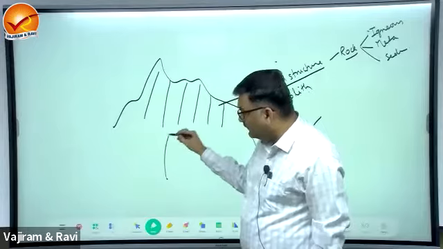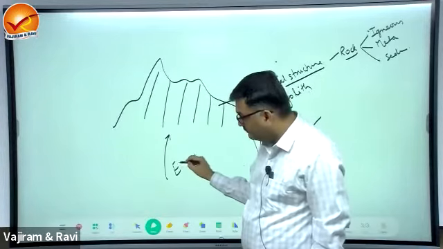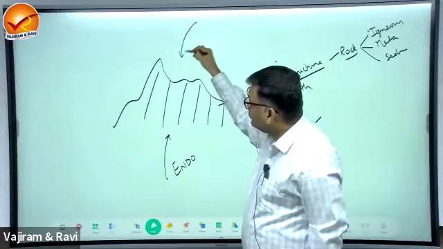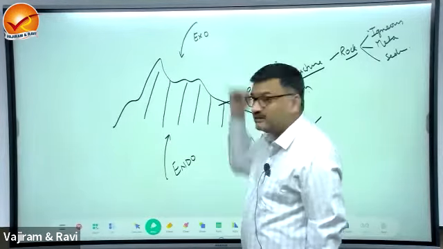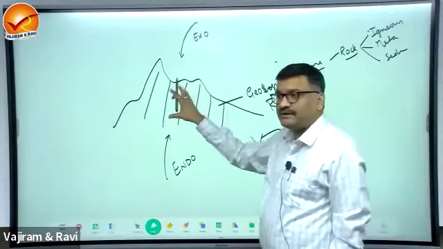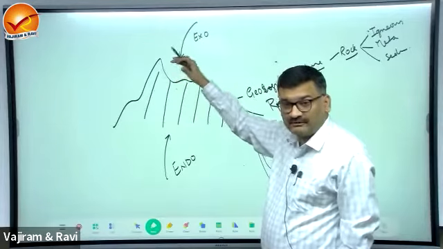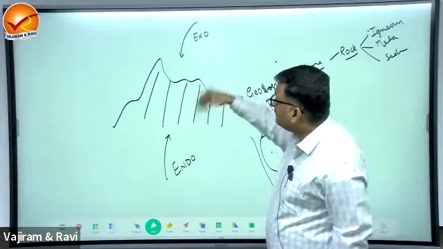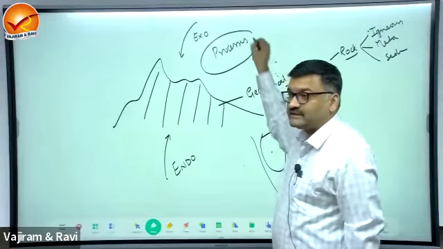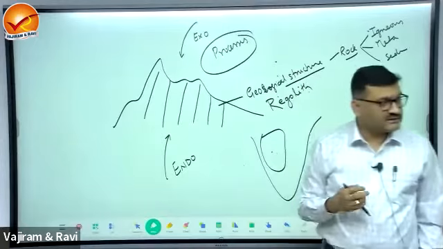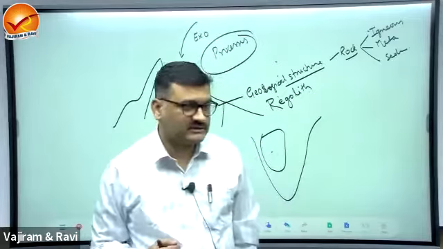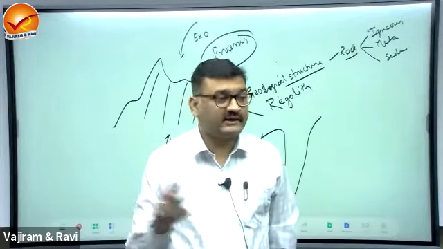Now, this landform is influenced by two forces. There is something operating from inside the earth. This will be known as endogenetic force, and there is a force operating from outside. This is known as exogenetic forces. So these two forces operate on the landform and they keep on modifying this landform. So what are these two forces now known as? They are known as processes. Right, processes constitute endogenetic process and exogenetic process. Now you tell me which is more continuous process?